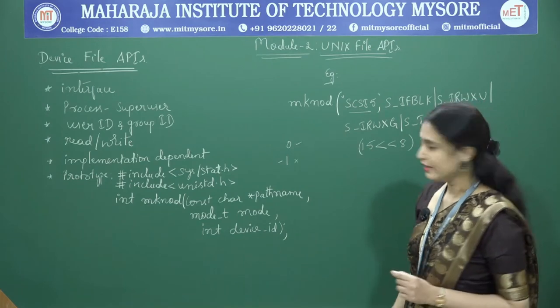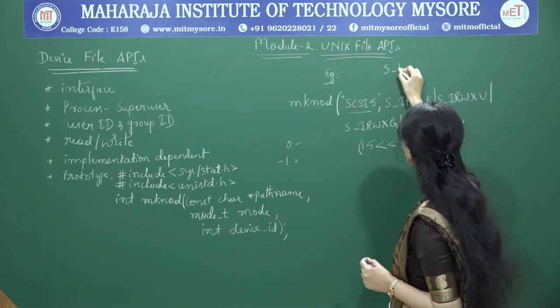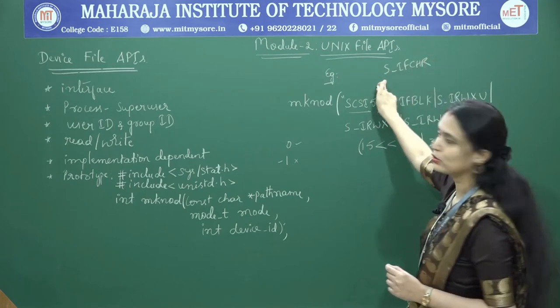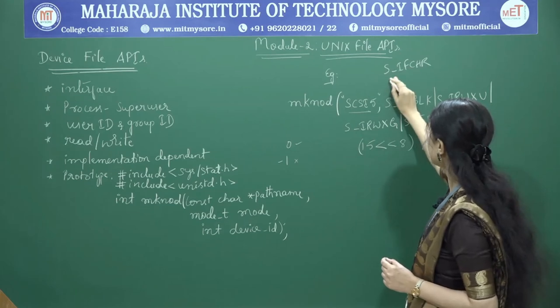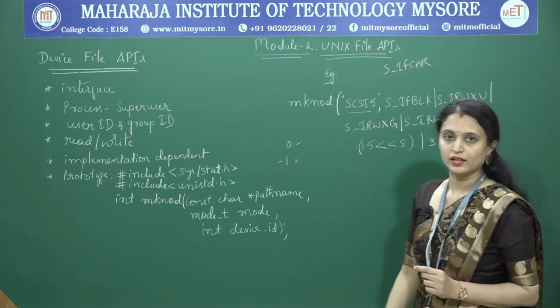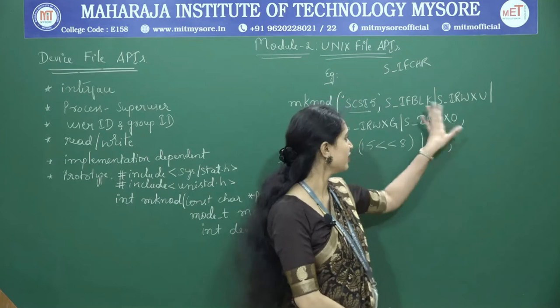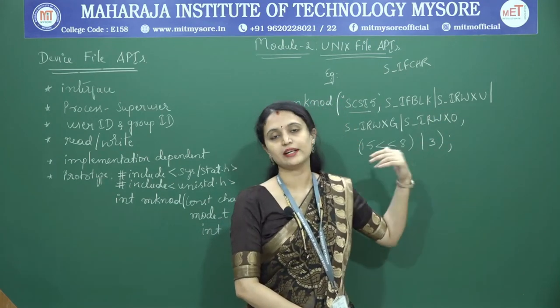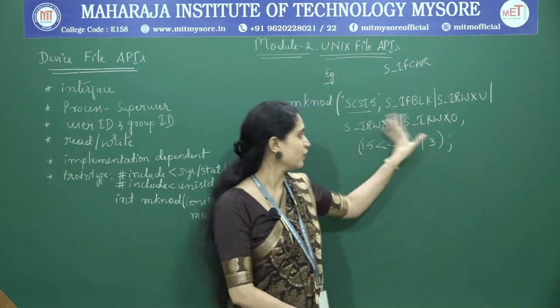If it were a character device file, we would use the access flag S_IFCHR. Then read, write, execute for user, group and others. So the second argument is done.